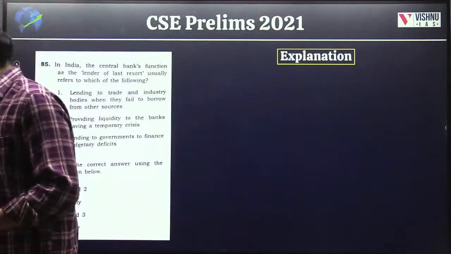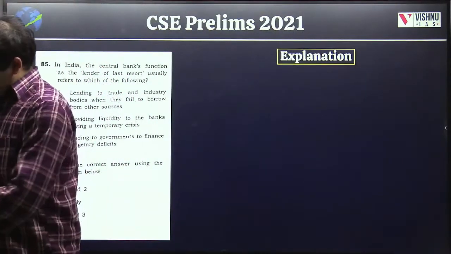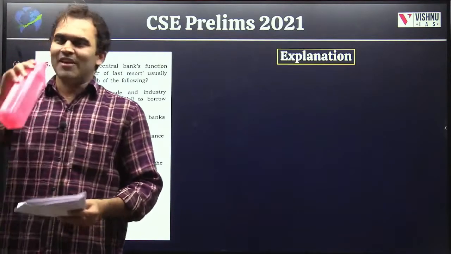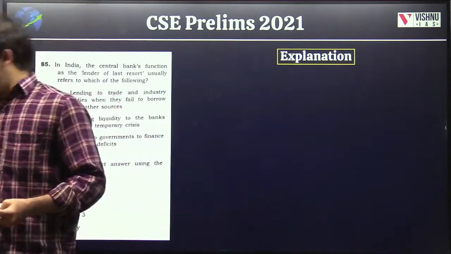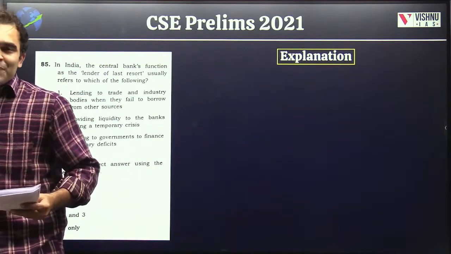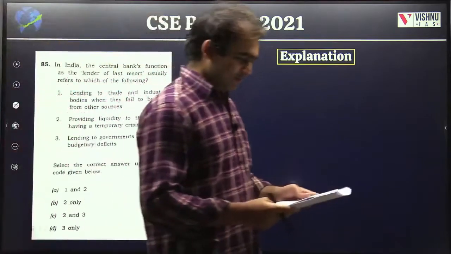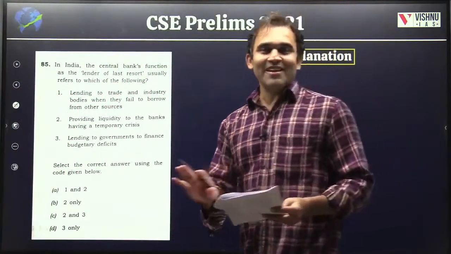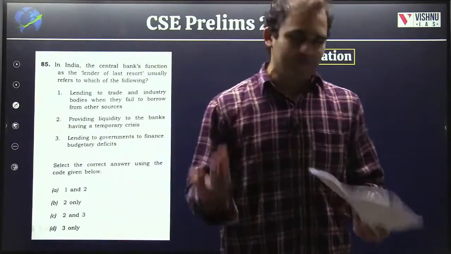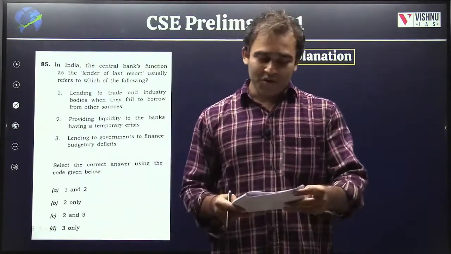Then the next question. Yes, one question was expected on RBI, not one in fact. Because in the last 1 year, the government has become less active. I'm not saying inactive. The government has become less active and the RBI has become more active because of the COVID situation.